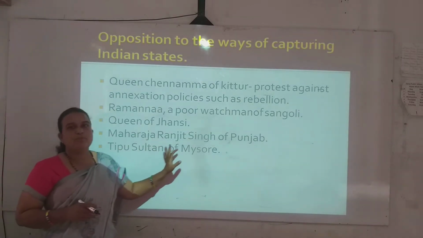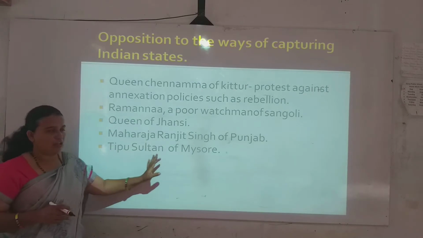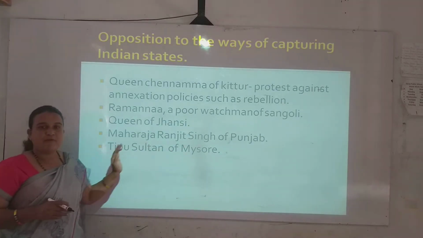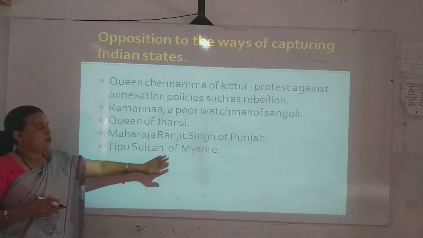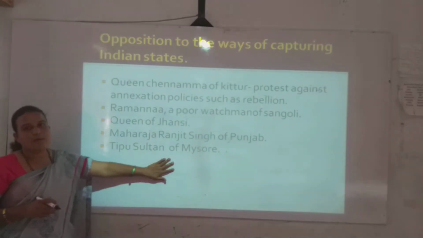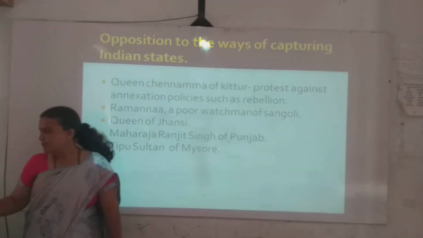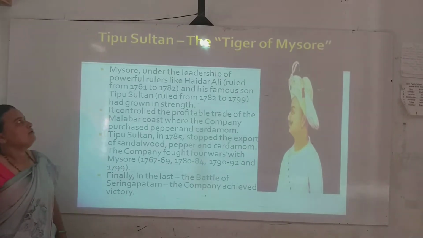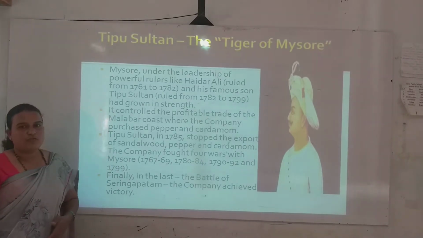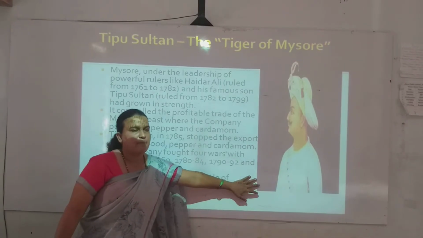Then we will see Tipu Sultan of Mysore, one of the brave Sultans. He also fought against company rule. Tipu Sultan, the Tiger of Mysore. In this image you can see Tipu Sultan.